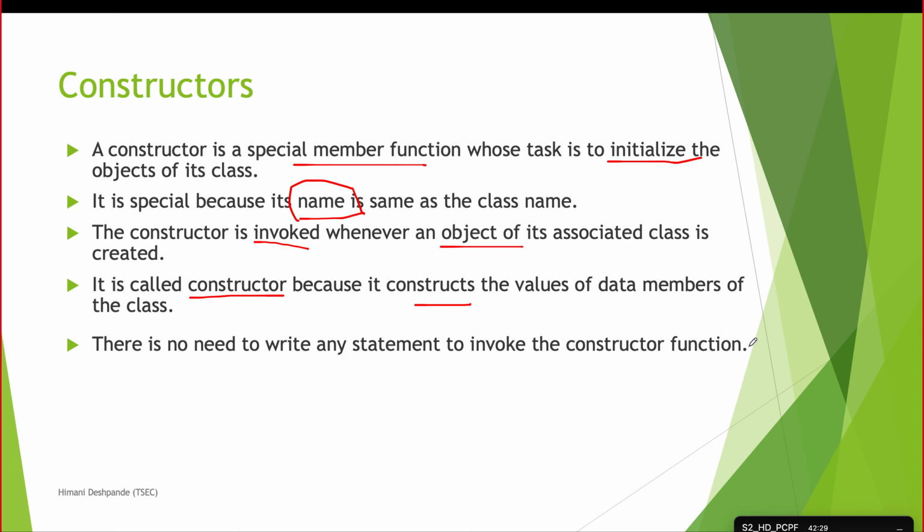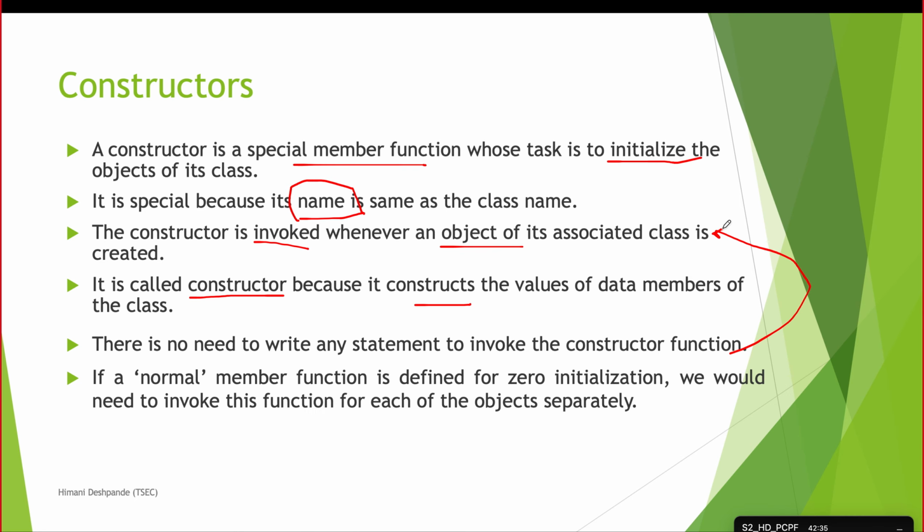As we have already discussed, it is activated or invoked the moment we create the object. Now, if a normal member function is defined for zero initialization, we would need to invoke this function for each of the objects separately. So you will obviously ask, why do we need a constructor to initialize the value? We can write a normal function and make the initialization inside that function.